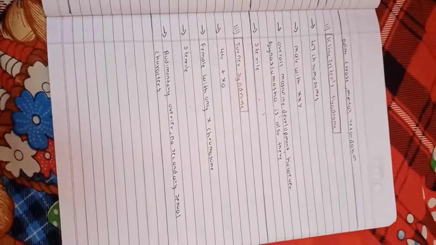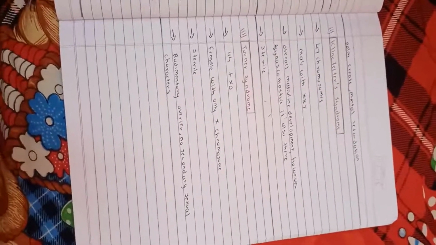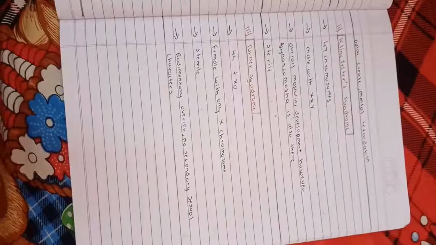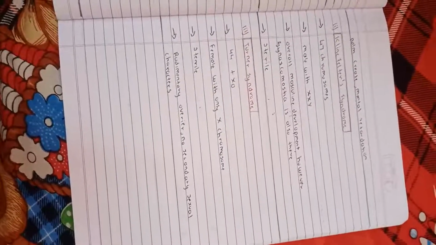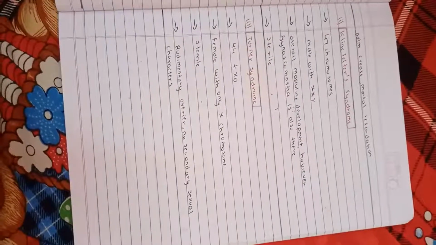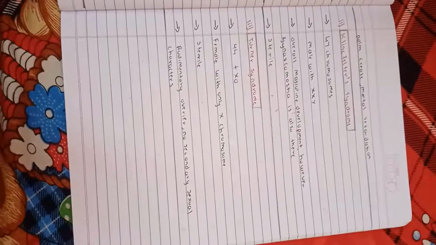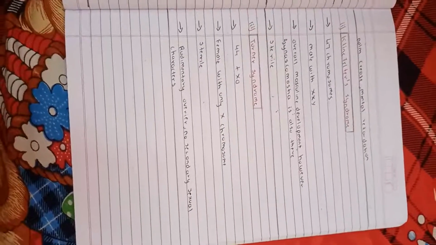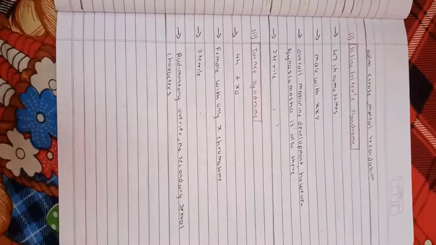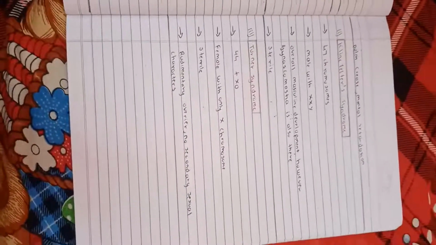Let's talk about the third chromosomal disorder, Turner syndrome: 44 plus XO, female with only one X chromosome. They are sterile. Symptoms: rudimentary ovaries, no secondary sexual characters. In Klinefelter and Turner syndrome, the sexual characters are underdeveloped.